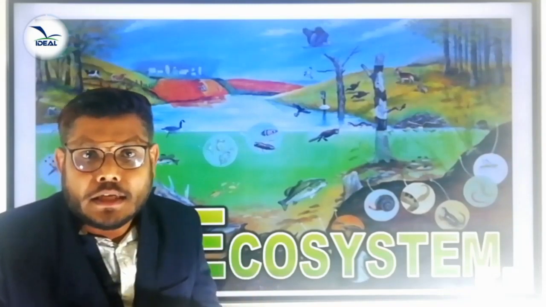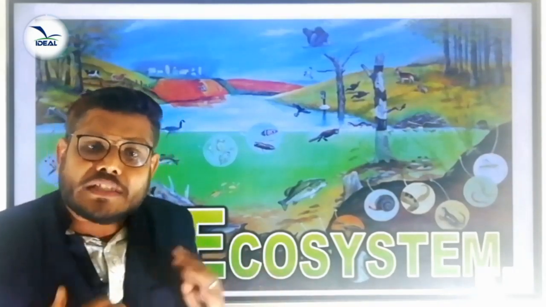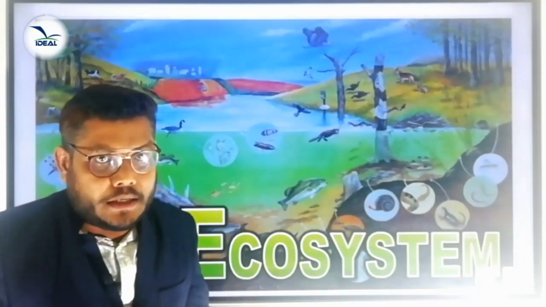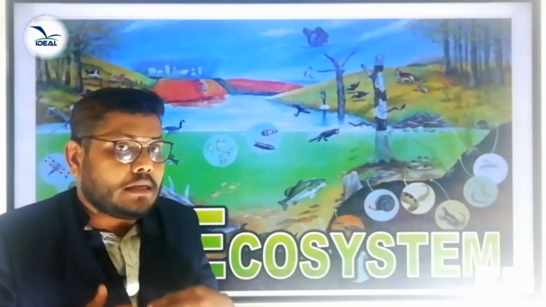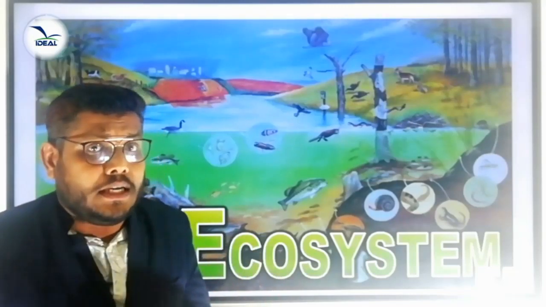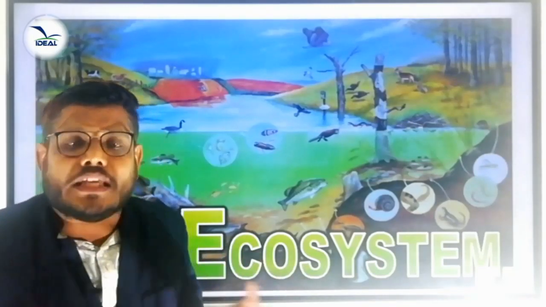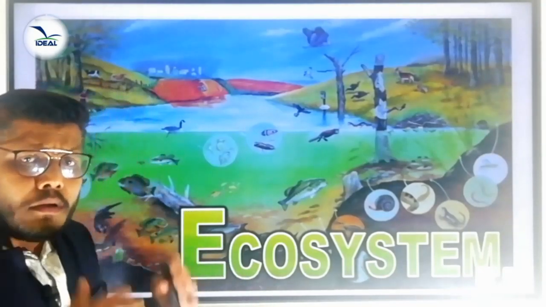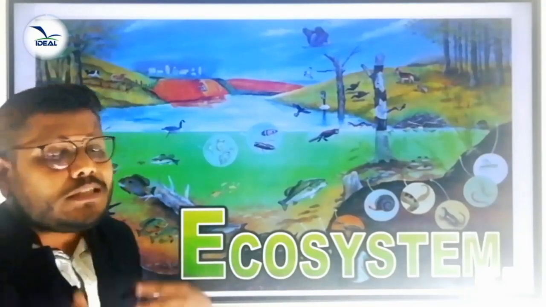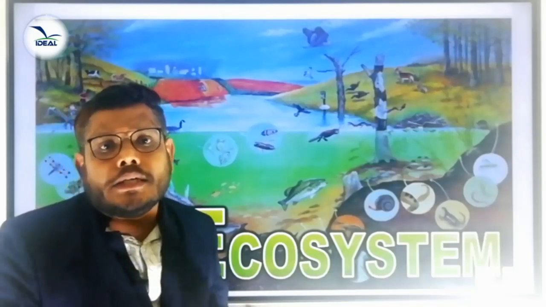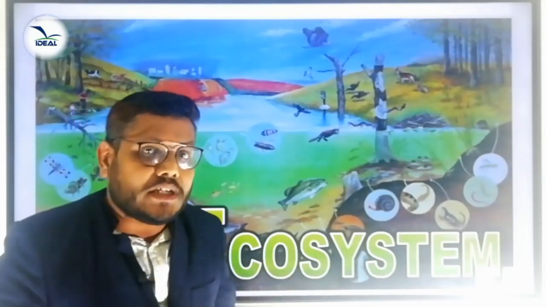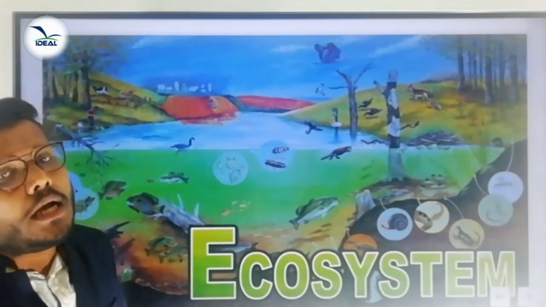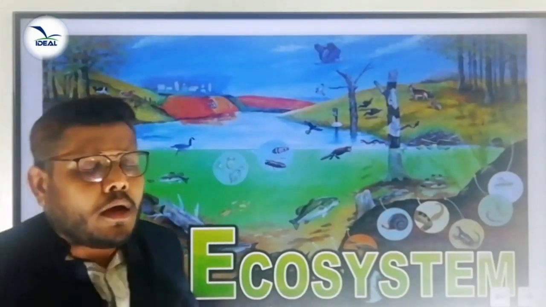Environment means the biological as well as the physical world where we live. That is called our environment. So, ecosystem means a group of organisms interacting among themselves within their environment. The term ecosystem was first introduced by Arthur Tansley in 1935. Professor Eugene P. Odum is considered the father of ecosystem ecology.